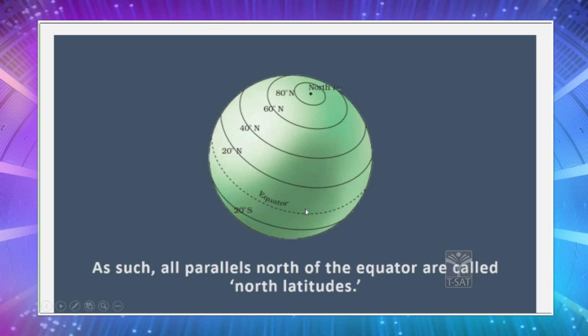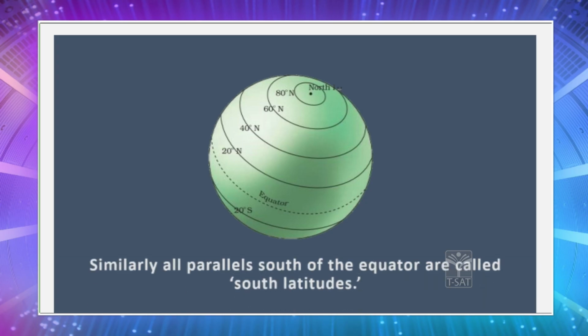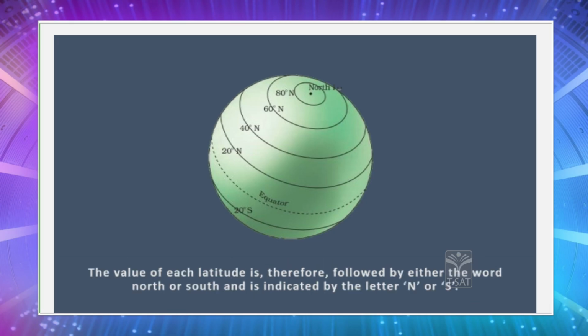And as such, all the parallels to the north of the equator are called north latitudes. Yes, the latitudes running towards the north are called north, and the latitudes towards the south are called south latitudes. The value of each latitude is therefore followed by either the word north or south. See children, you will see 20 degrees here and 20 degrees here as well. Then you will be wondering, how will we know which 20 degrees we are talking about? Whenever a latitude is mentioned children, they will use the letter N or S. N represents north and S represents south.